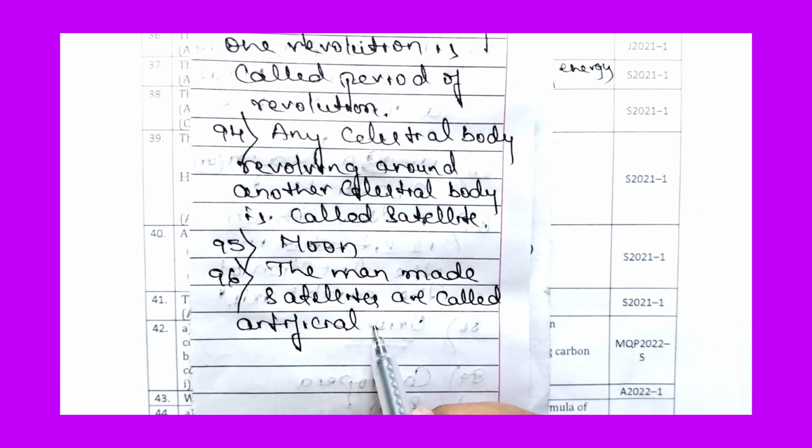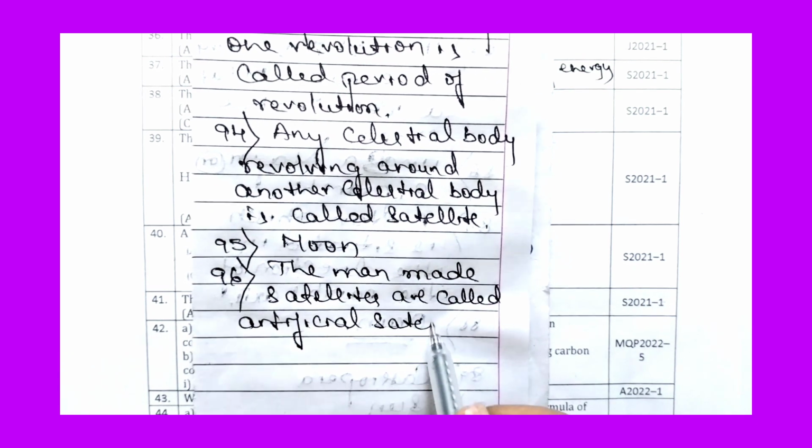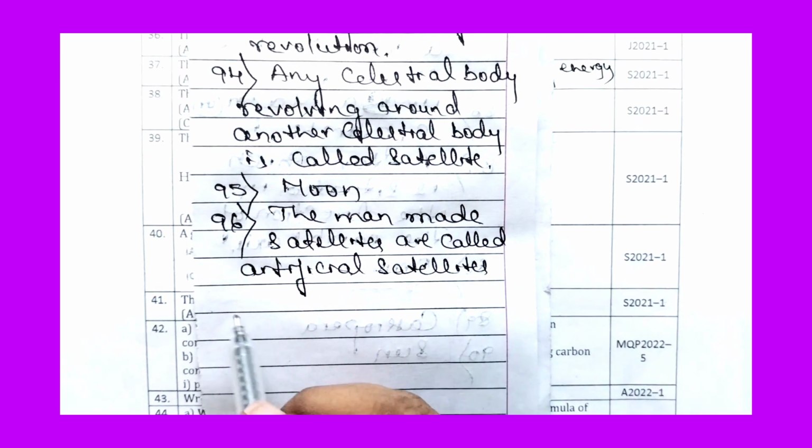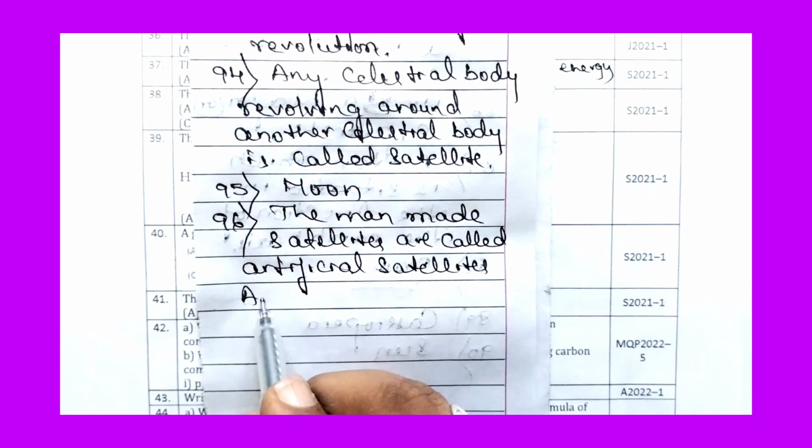The man-made satellites are called artificial satellites. Next, we have to name them.